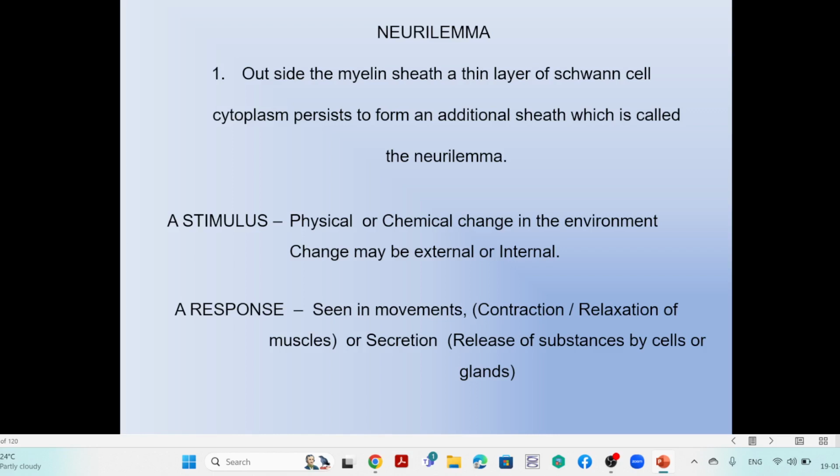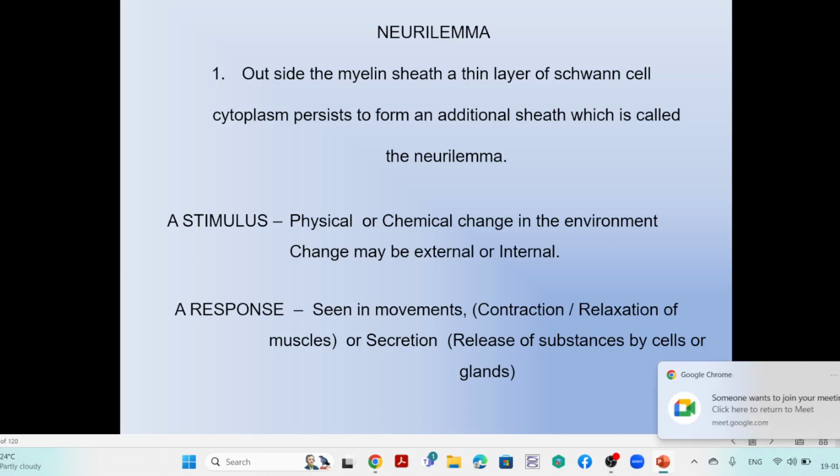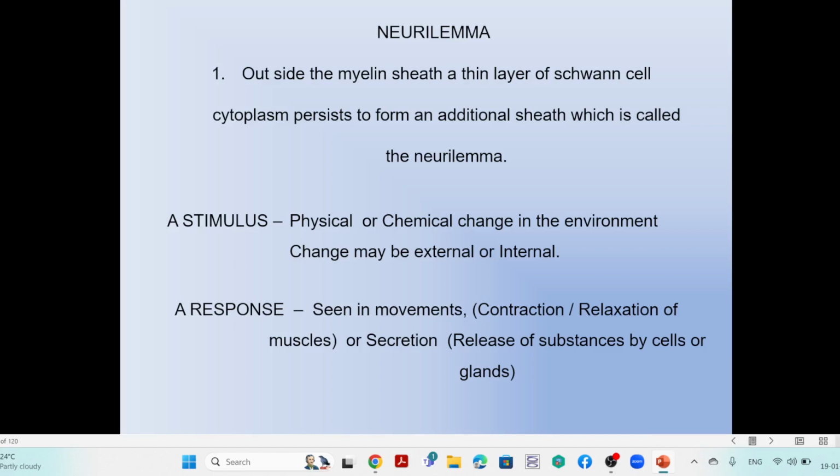That means a change in the environment, external or internal, is called a stimulus. Suppose someone calls you. That call, the hearing sensation, is a sensory stimulus, because he is calling and you are receiving that call. Once the call reaches the center of hearing, it gives information to the muscles.